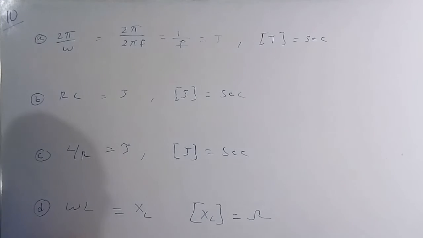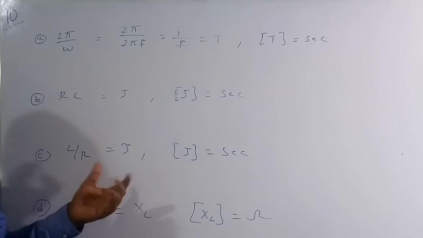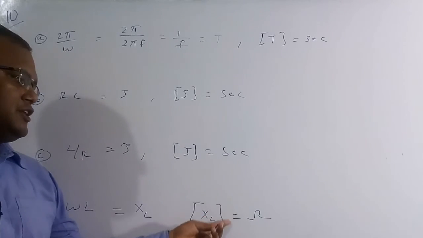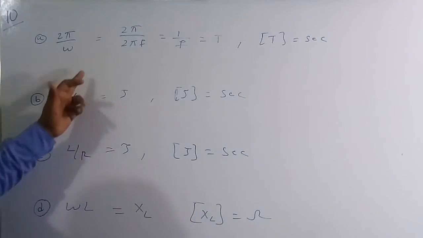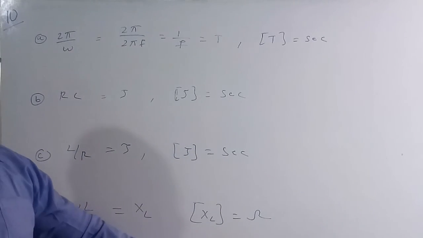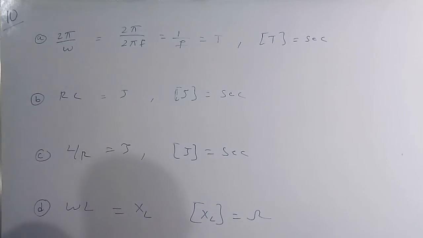Similarly, omega L is the inductive reactance. When you connect an AC source, the inductor behaves like a reactance, which is omega into L, so it depends upon the frequency of the source, which is XL. The unit of this reactance is ohm. If you see carefully, for the first three options the units are seconds, whereas the last one has the unit ohm. So it is the odd one out of the remaining three. Therefore option D is the correct solution of this question.